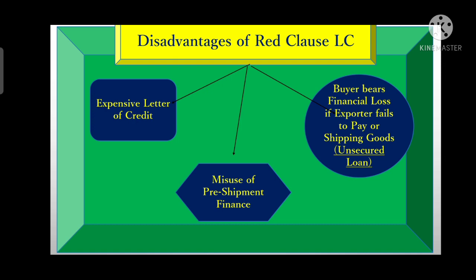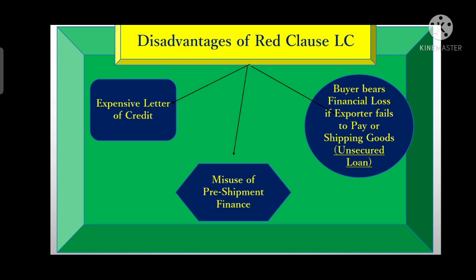When the issuing bank makes an advance payment, the period from the date of the advance payment till the date of final payment is called the usance period. For that period interest needs to be borne, which is borne by the buyer.